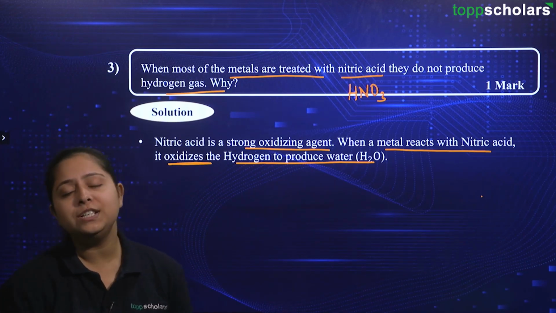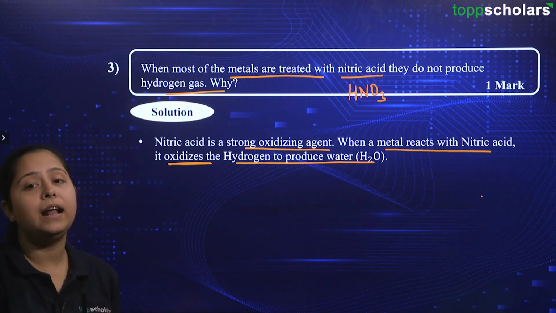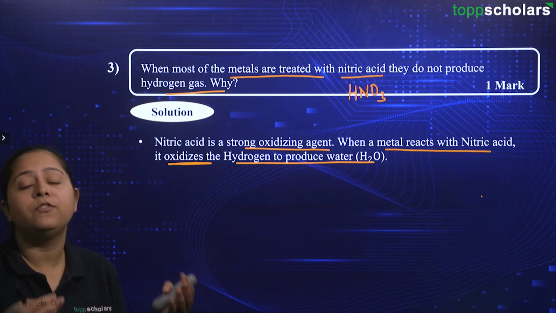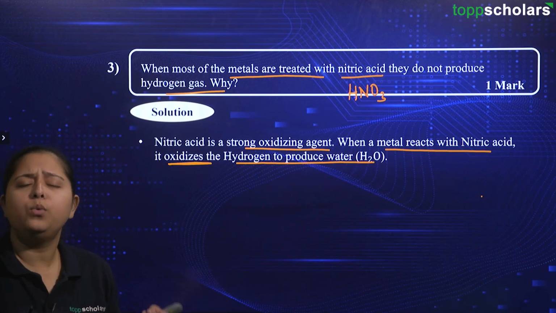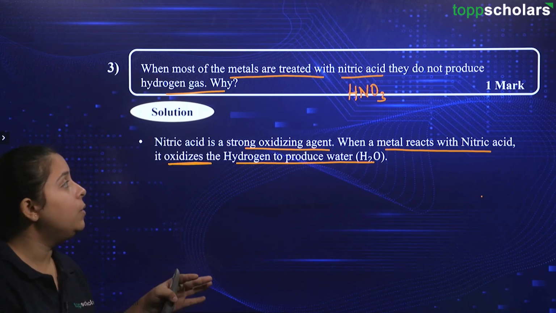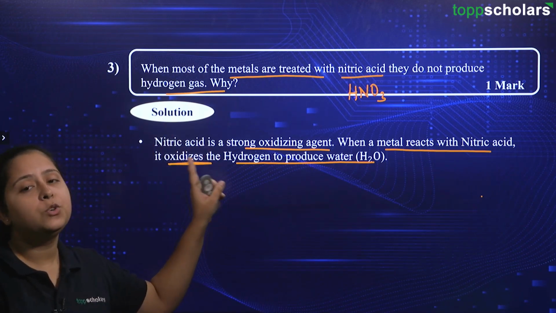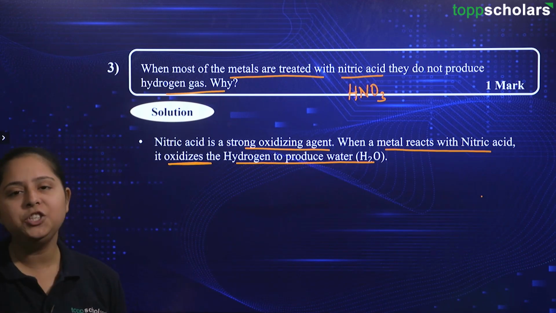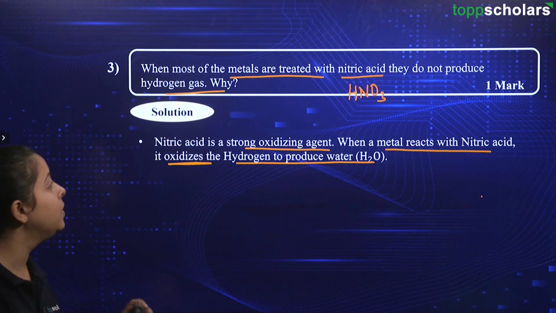So herein the questions are coming from reactions. In this chapter, you are dealing with metals and how they react with other things, like how their oxides will behave. Are all metal oxides dissolving in water? If not, which are the metal oxides that don't dissolve in water? Then you have different reactions coming up in this chapter from which questions will be framed, and you must therefore understand reactions thoroughly before you attempt the questions which are coming from this chapter.